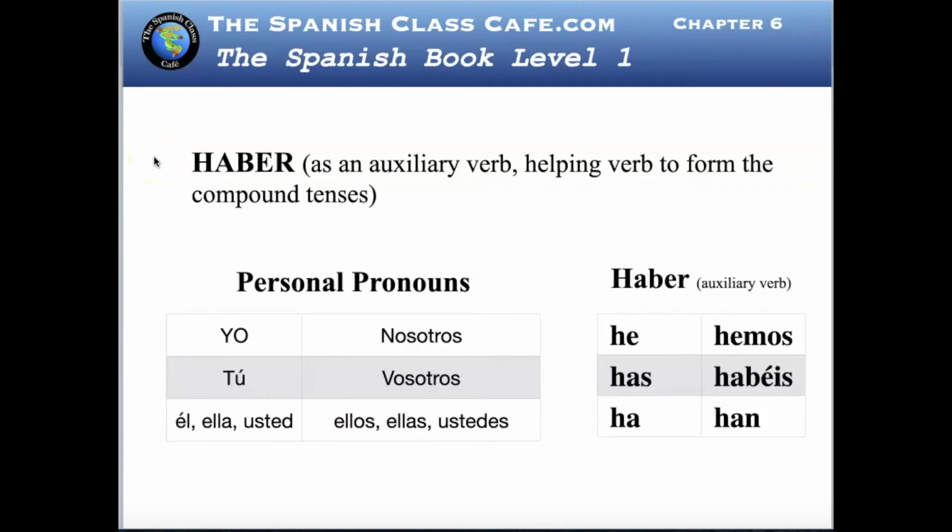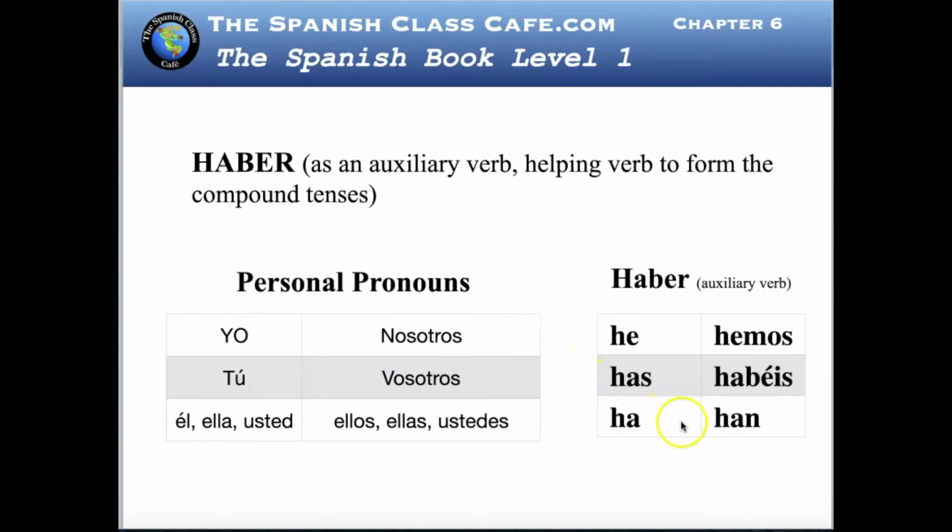Haber. Haber is the auxiliary verb of Spanish. Spanish has 14 different tenses, and haber is used for 7 of the tenses. Haber is the verb that we use to build the compound tenses. We have here the present tense of haber.